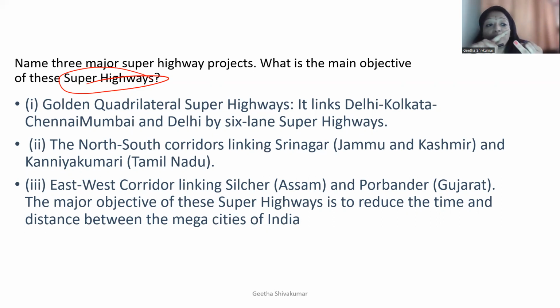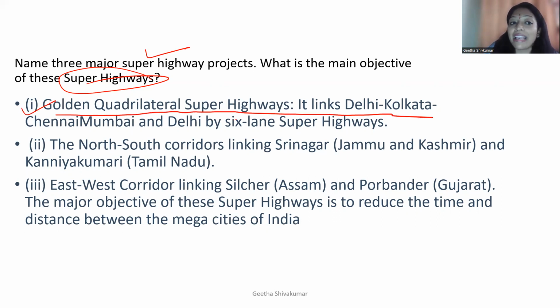Then why is it important? Because the distance and time between the two capitals have reduced. So what are the 3 major superhighways? The first one, Golden Quadrilateral superhighways, is linked between Delhi, Calcutta, Chennai, Mumbai, and Delhi by 6 lanes. As I told you, superhighways are 6-lane roads. The southern part, we have just learned from Srinagar to Kanyakumari.